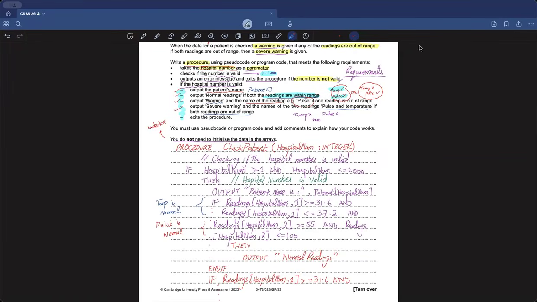सही है. Next question is from Aish. Let's take it from Aish. Okay. So where do we put the hospital number? Can you explain the first if statement? The first if statement checks whether the number is within the range.